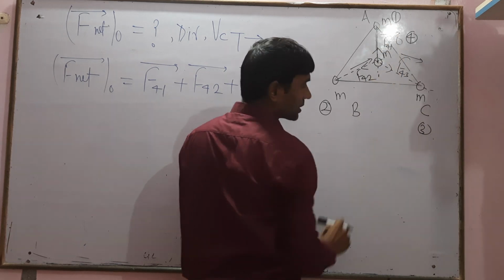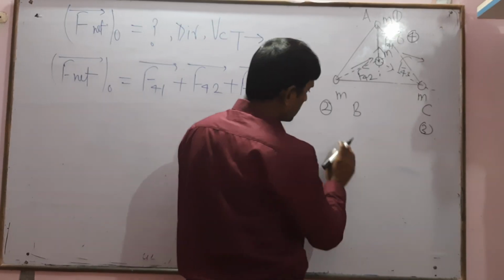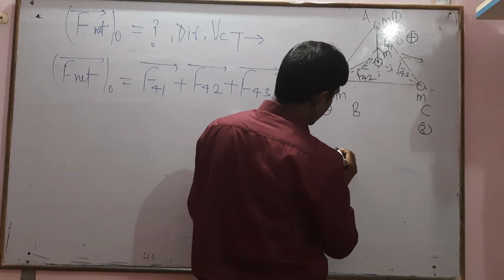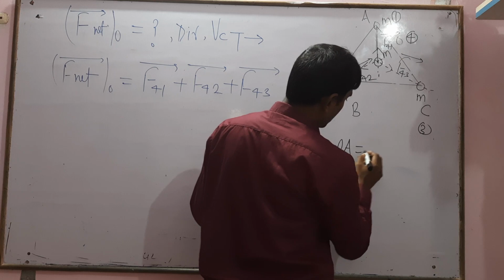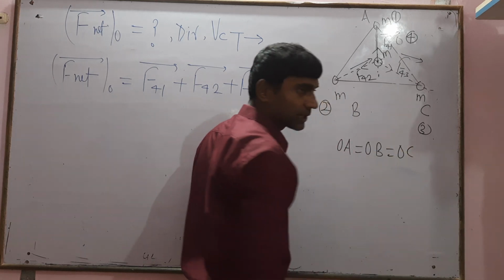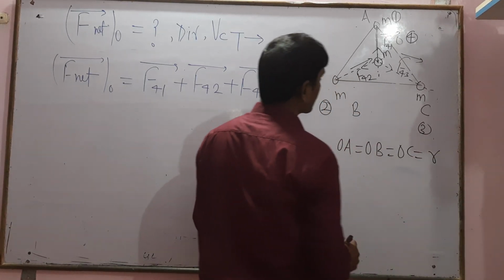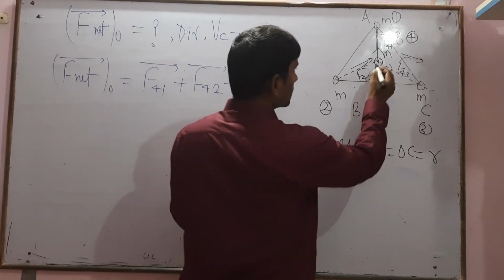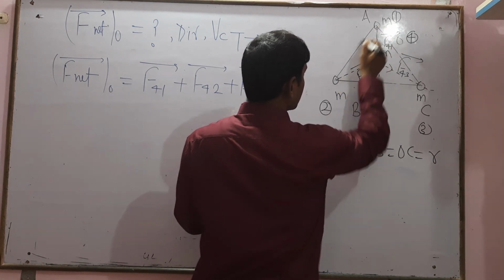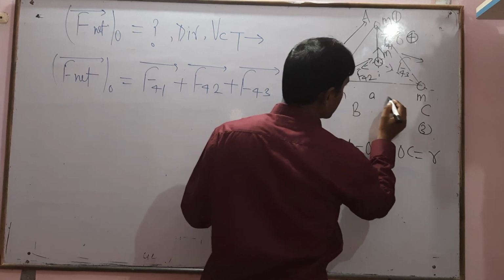AO is the required distance. Also we know that this is the centroid. So according to the centroid, OA equals OB equals OC. This is the condition of the centroid. Let us suppose this distance equals small a. So this value equals small a, and also this is small a.